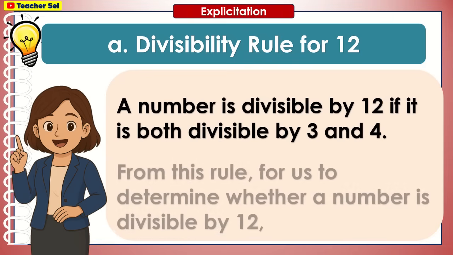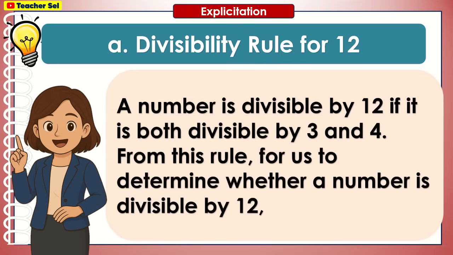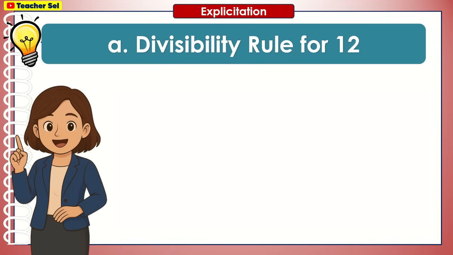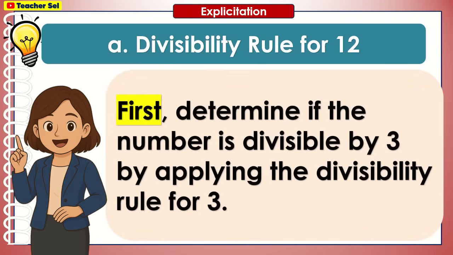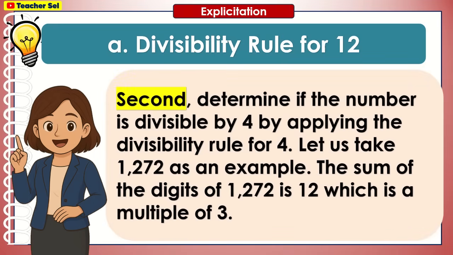Divisibility rule for 12. A number is divisible by 12 if it is both divisible by 3 and 4. From this rule, for us to determine whether a number is divisible by 12, first, determine if the number is divisible by 3 by applying the divisibility rule for 3. Second, determine if the number is divisible by 4 by applying the divisibility rule for 4.